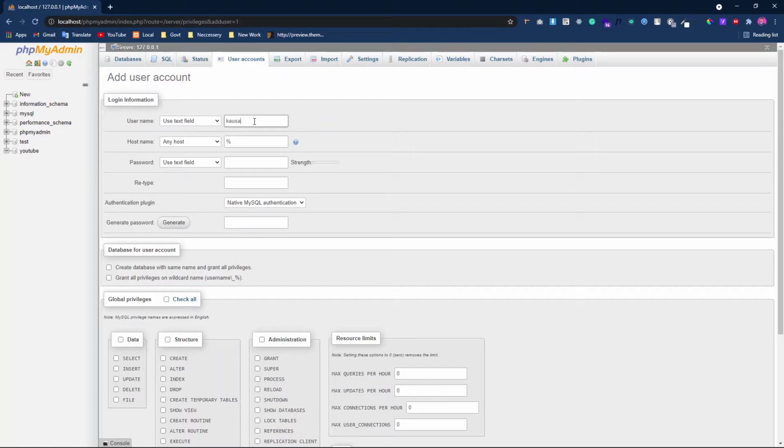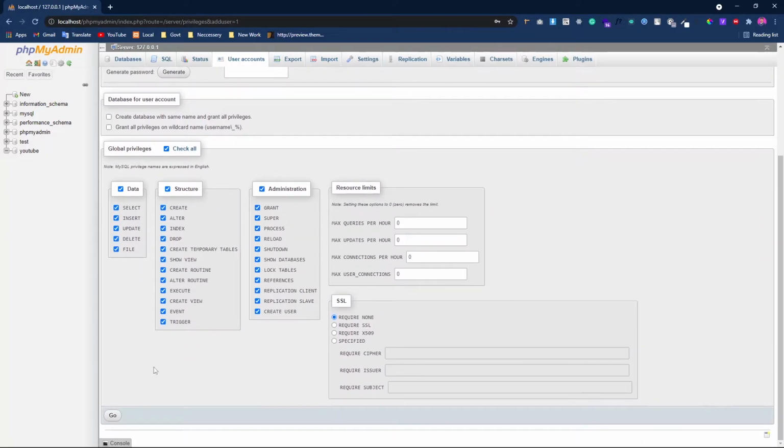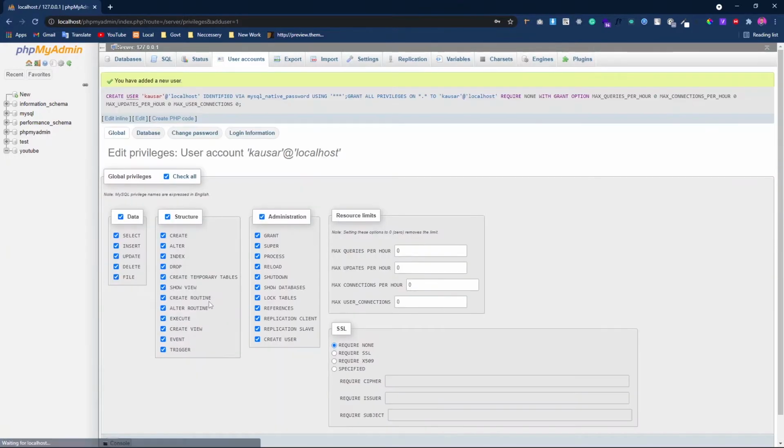I can give my name, and the host name will be localhost. Give a password, then click check all and click on go.